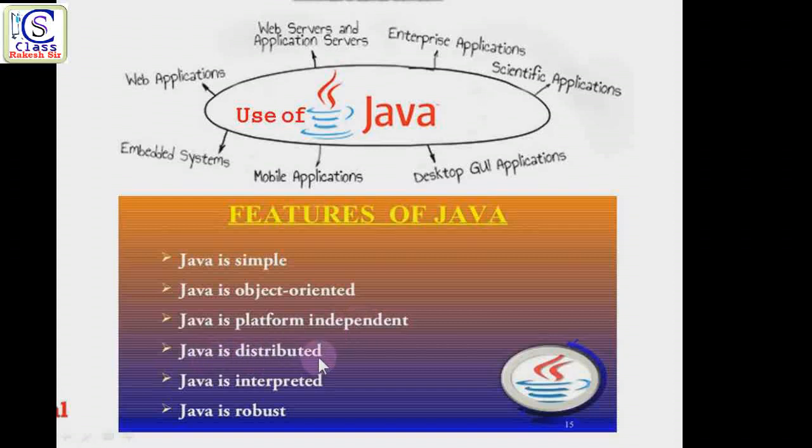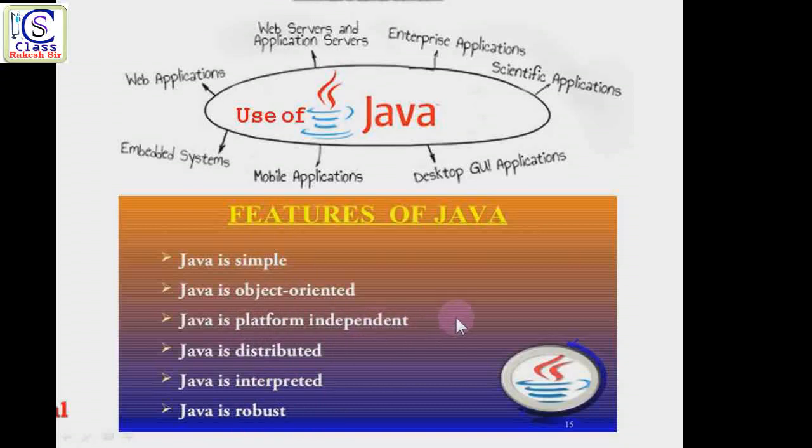Java is distributed. Distributed means we can use Java applications on networks, with different systems. Java is interpreted, which means we use an interpreter to execute a Java program. And Java is robust. Robust means we can easily handle and correct errors, and there are many other features related to robustness. So these are some important features of Java, and platform independence is a very important one.